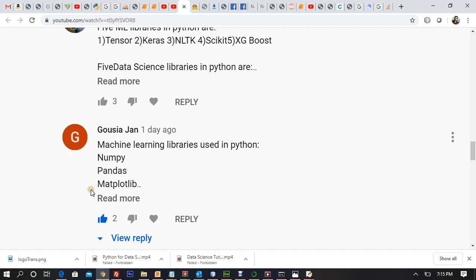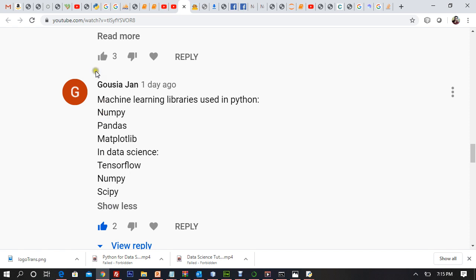Yes, the question was about the top 3 machine learning and data science libraries. Now, Gausia Jan is always the first one to reply. I appreciate your enthusiasm. Keep it up. Machine learning libraries are NumPy, Pandas, Matplotlib. Yeah, TensorFlow is basically not data science. TensorFlow belongs to machine learning.